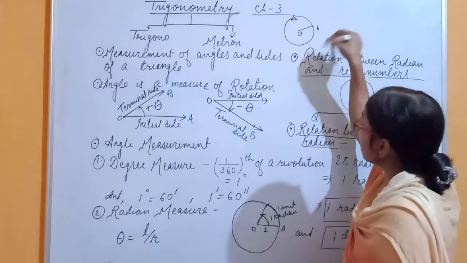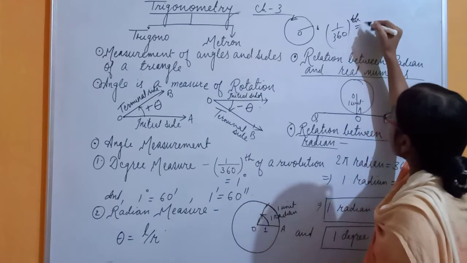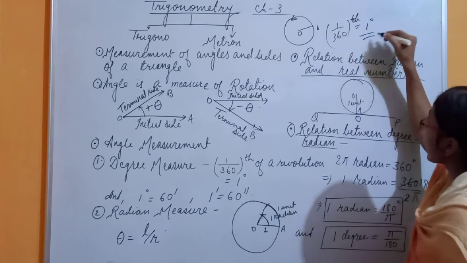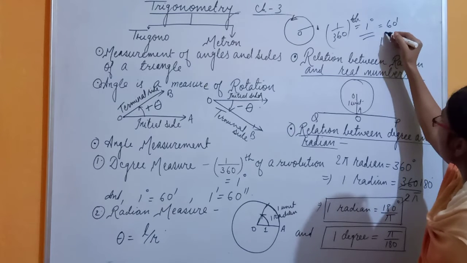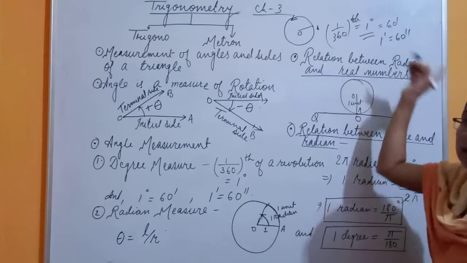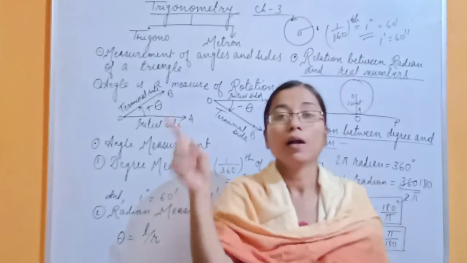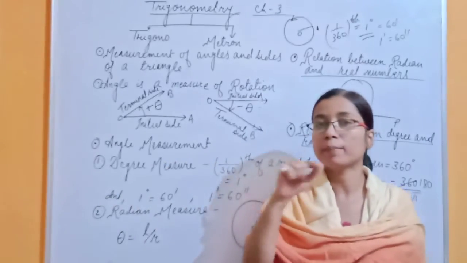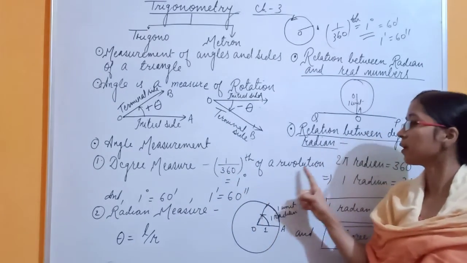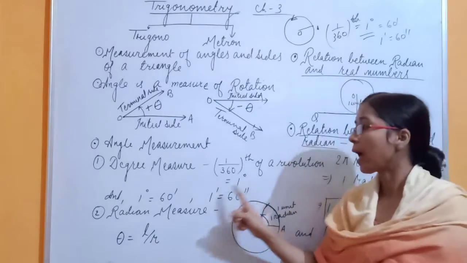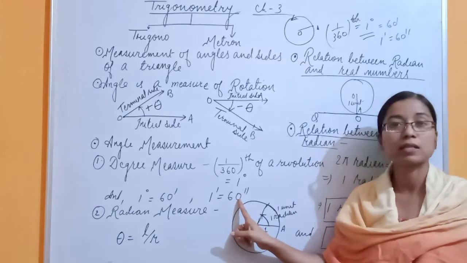Now the 1 by 360th part of the rotation will give you 1 degree, and that 1 degree is subdivided into 60 minutes, and 1 minute is divided into 60 seconds. Understood? So you have to say that 1 degree is nothing but the rotation of 1 by 360th of a revolution. So 1 by 360th of a revolution gives you 1 degree, and 1 degree is equal to 60 minutes, and 1 minute is equal to 60 seconds.